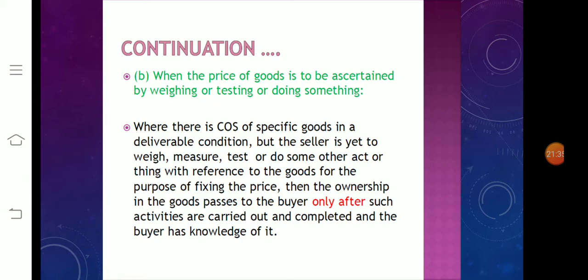Then second one, when the price of goods is to be ascertained by weighing or testing or doing something. Where there is a contract of sale of specific goods in a deliverable condition, but the seller is yet to weigh, measure, test or do some other act or thing with reference to the goods for the purpose of fixing the price, then the ownership in the goods passes to the buyer only after such activities are carried out and completed and the buyer has knowledge of it.